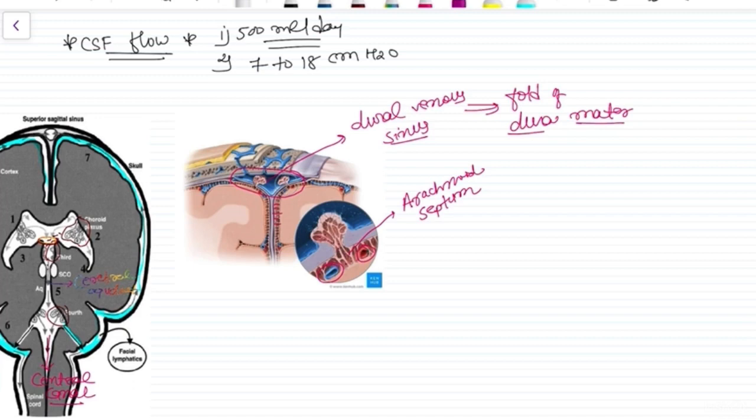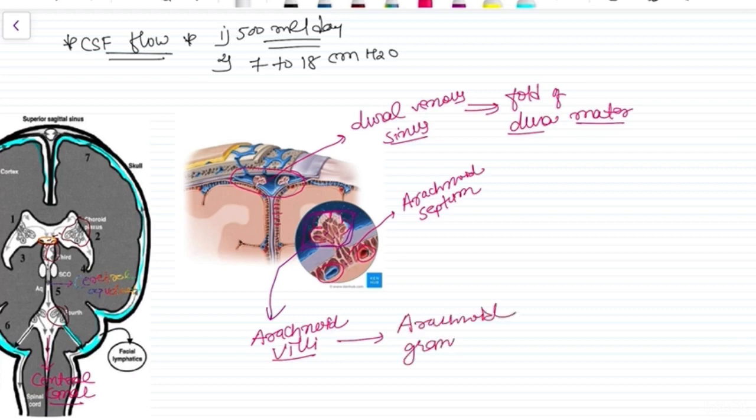When the CSF comes at this structure, this structure is called the arachnoid villi, and together all these arachnoid villi form the arachnoid granulation, right? So the CSF present in the subarachnoid space is filtered through this arachnoid granulation into the dural venous sinus.